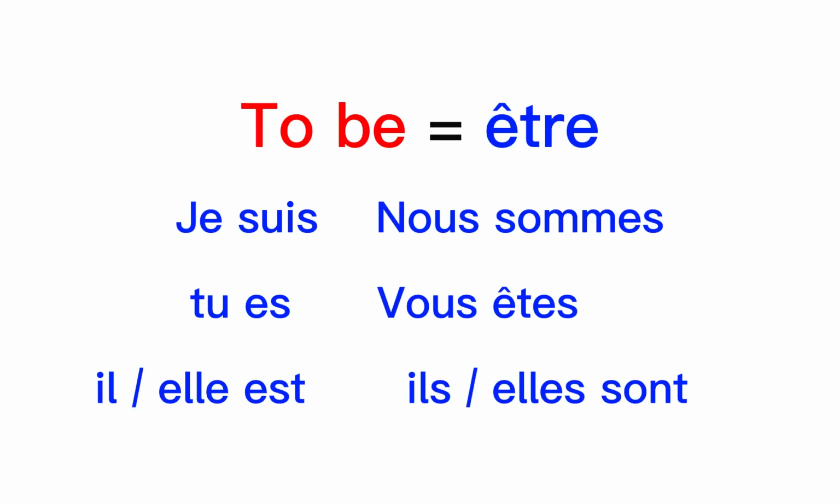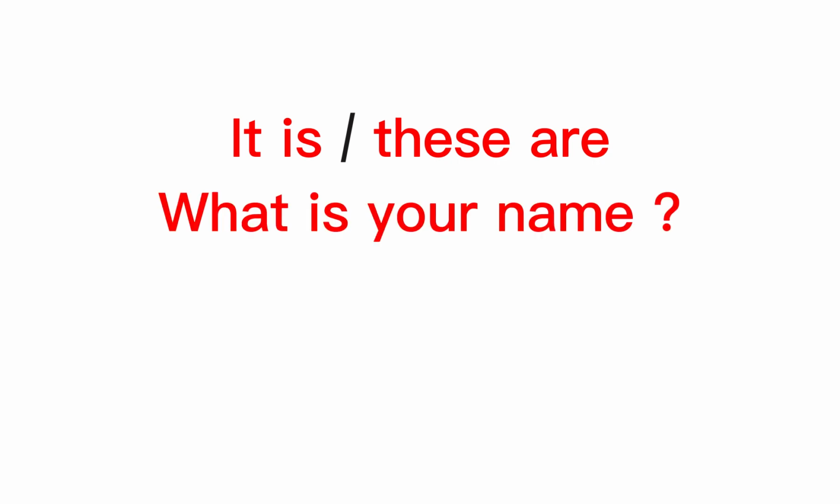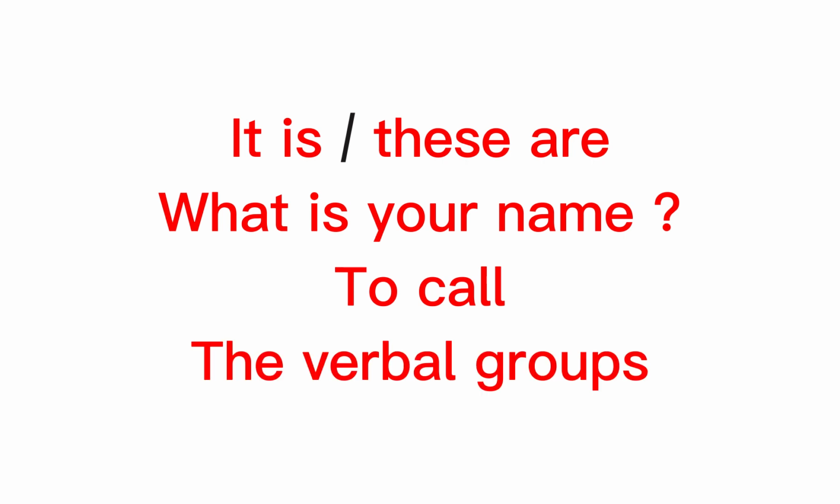Last time, we learned about the verb to be. Today, we will see 4 different things. The first will be how to say it is, and these are. The second will be how to say what is your name. The third will be about the verb to call, and the fourth will be about the French verbal groups. Now that you have a good picture of this lesson, let's start with the first one.